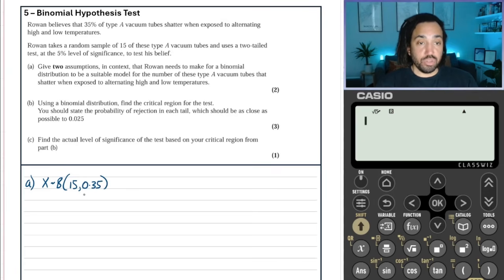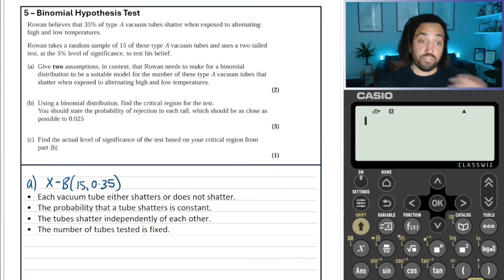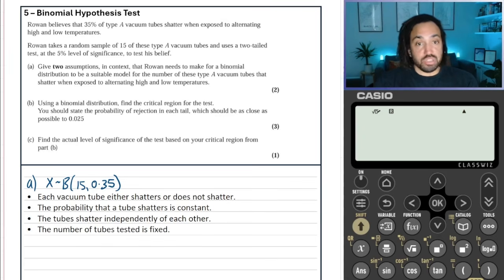Then it says, give 2 assumptions in context that Rowan must make for a binomial distribution to be a suitable model. Okay, well, here are the 4 assumptions that one needs to make for a binomial distribution. So I'll give you 4 rather than 2. Lucky day, hey?